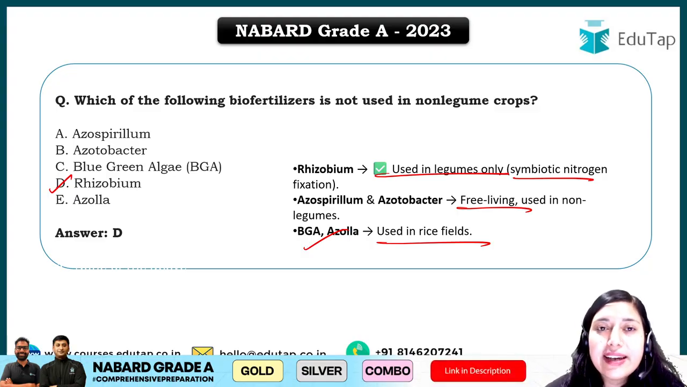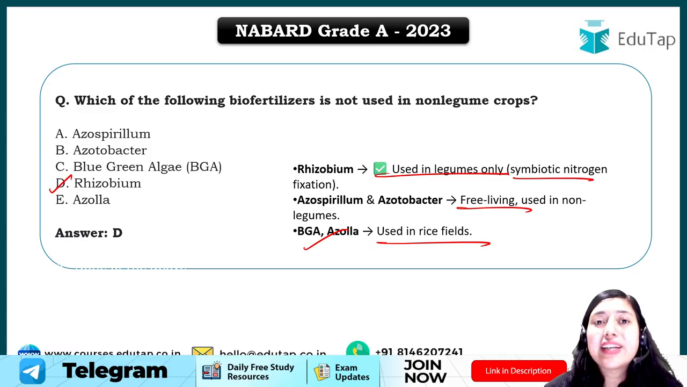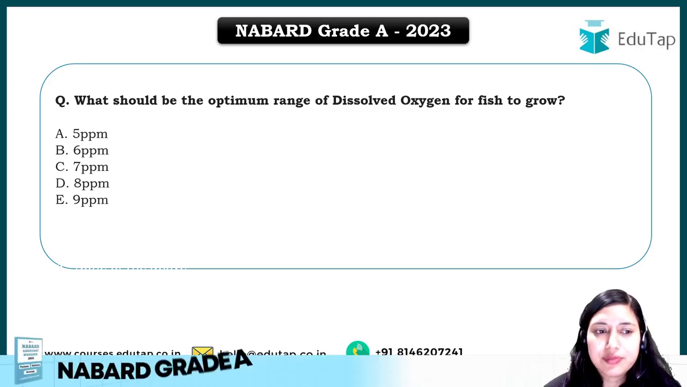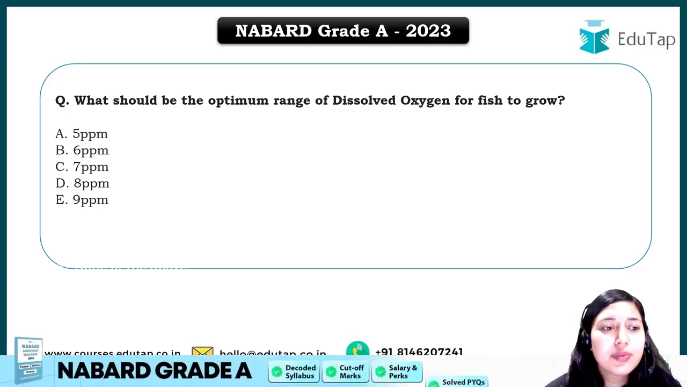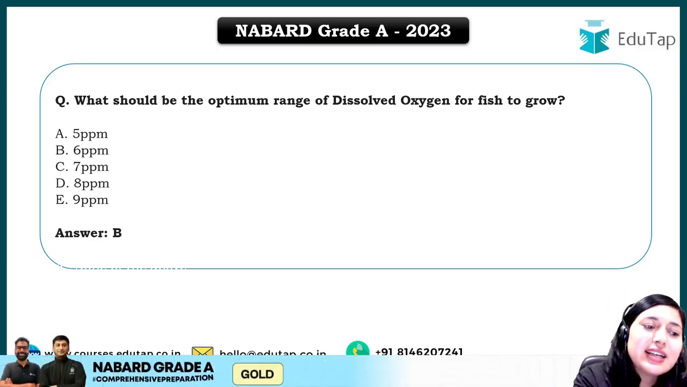Try to analyze also what the important topics for the examination are, from which topic more questions have been asked, what kind of questions have been asked, to what depth the question is asking you. So just try to analyze also simultaneously. Now this is a question from the fisheries chapter. What should be the optimum range of dissolved oxygen for fish to grow? So the answer for this question is 6 ppm.